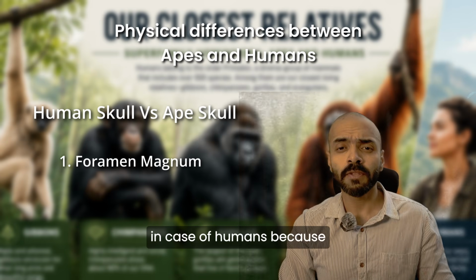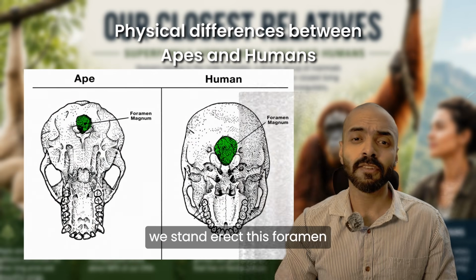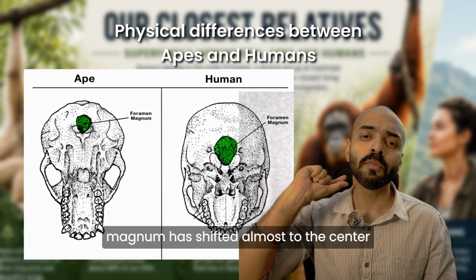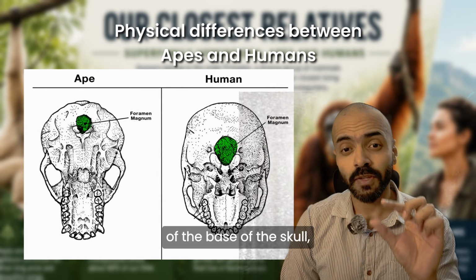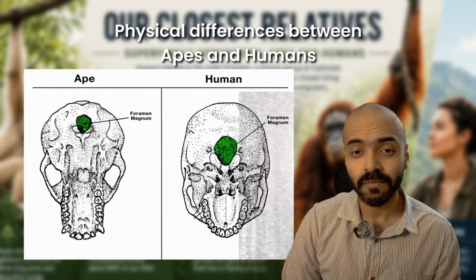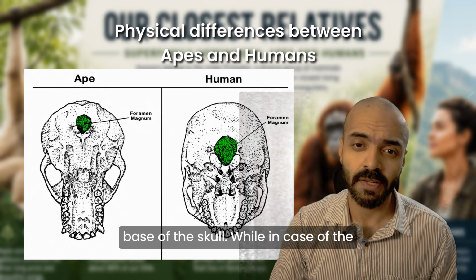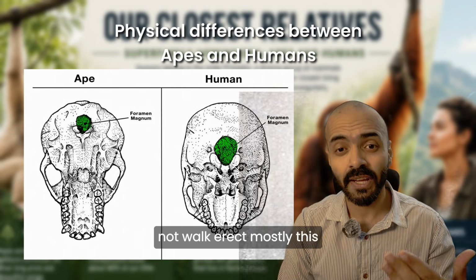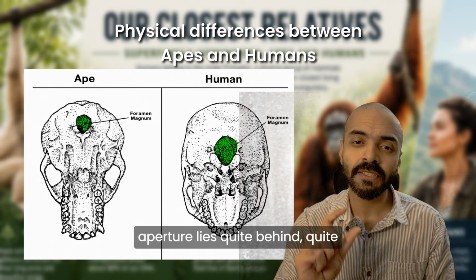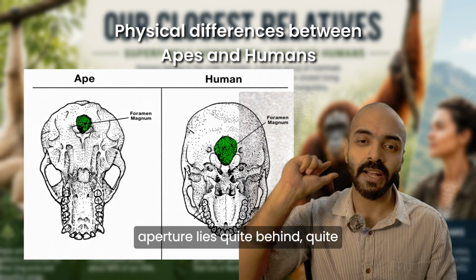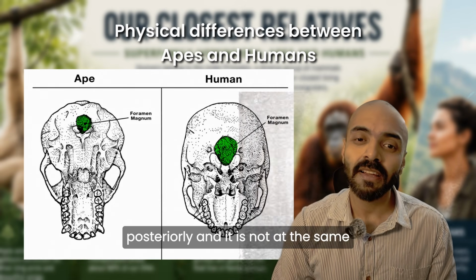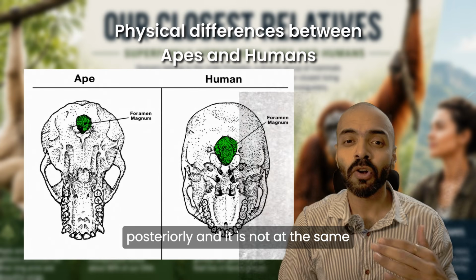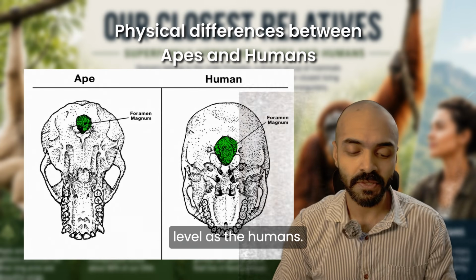In the case of humans, because we stand erect, this foramen magnum has shifted almost to the center of the base of the skull, almost to the middle of the base of the skull. While in the case of the apes, because they do not mostly walk erect, this aperture lies quite behind, quite posteriorly, and it's not at the same level as in humans.